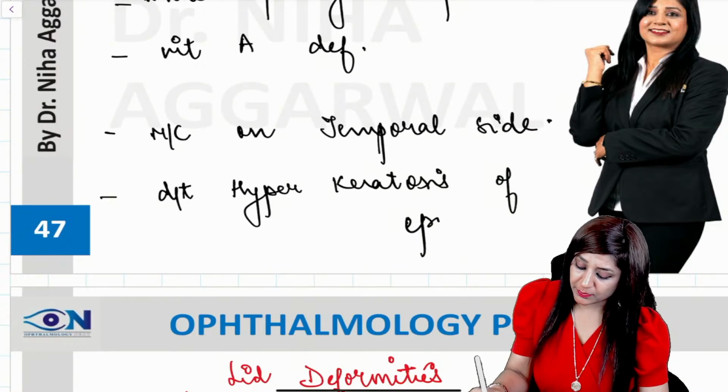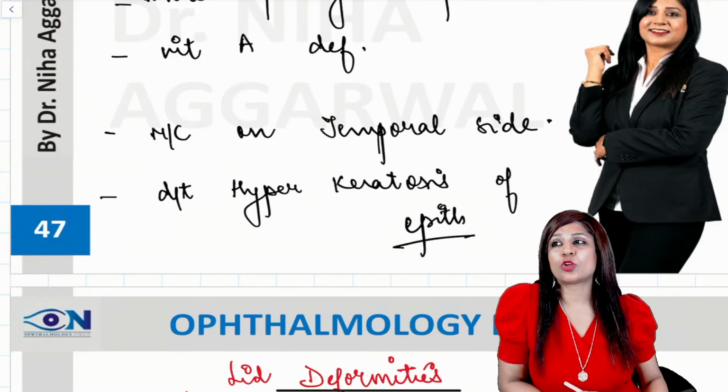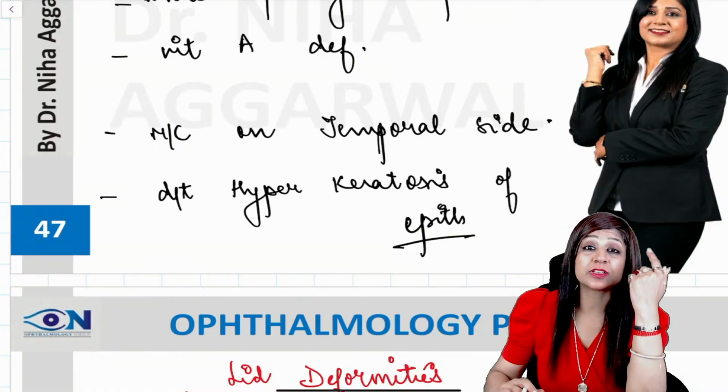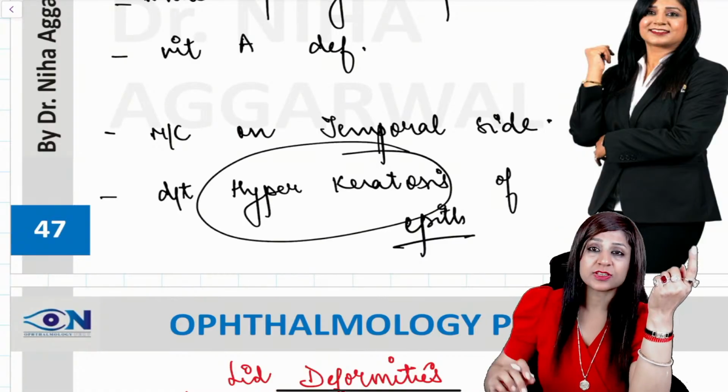So if I talk about the normal epithelium, the normal epithelium was non-keratinized stratified squamous epithelium. This is actually the hyperkeratosis which is occurring.